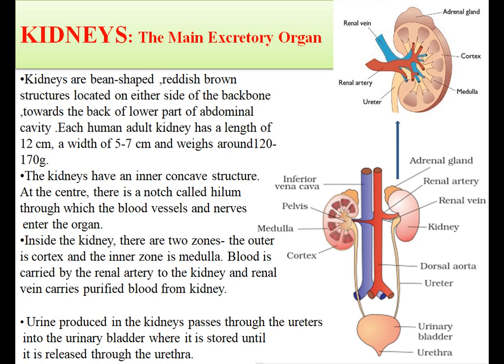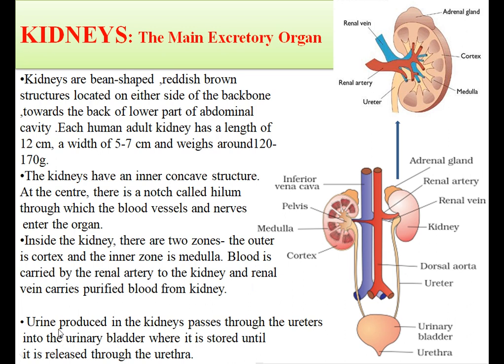Now the kidney has an inner concave structure. Here you can see this is the concave structure. At the center there is a notch called hilum through which blood vessels and nerves enter the organ. So it has a fissure, the hilum, through which the renal artery and nerve enter and the renal vein or the ureter comes out. Now inside the kidney there are two zones. The outer is cortex and the inner zone is medulla. Here you can see the outer one is cortex and the inner one is medulla.